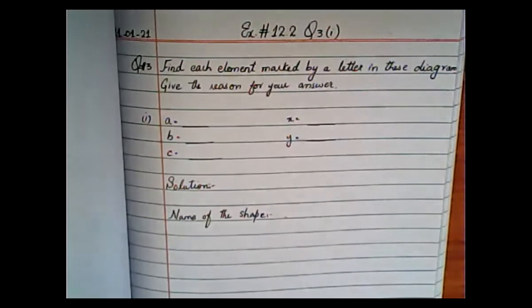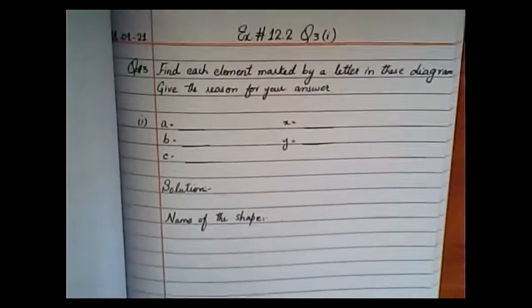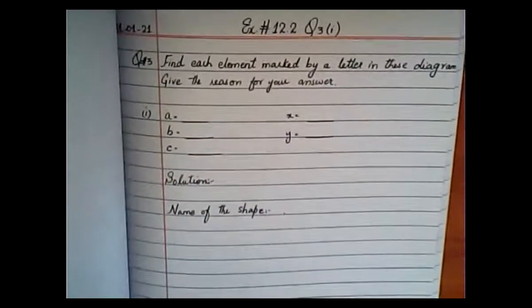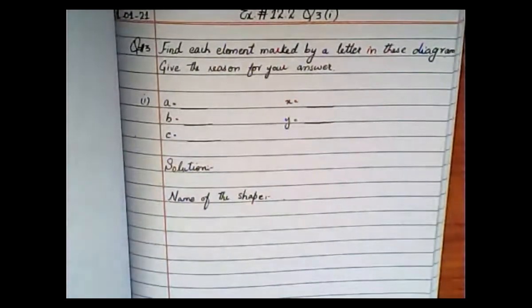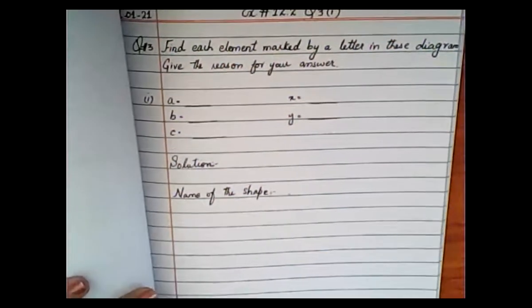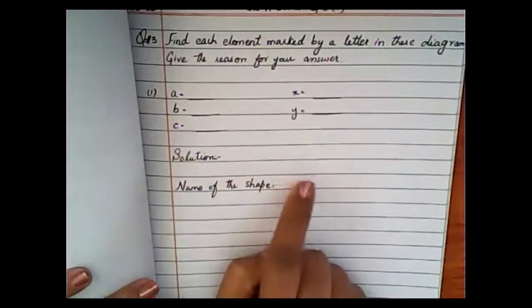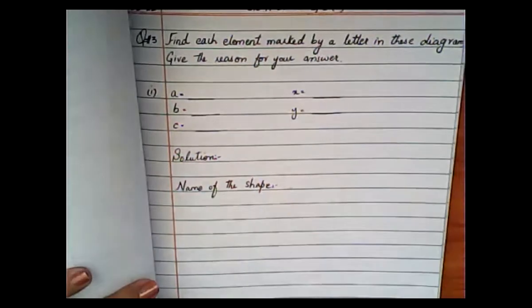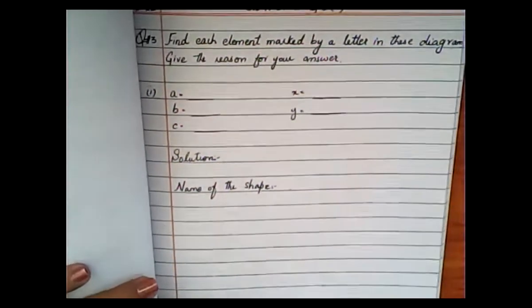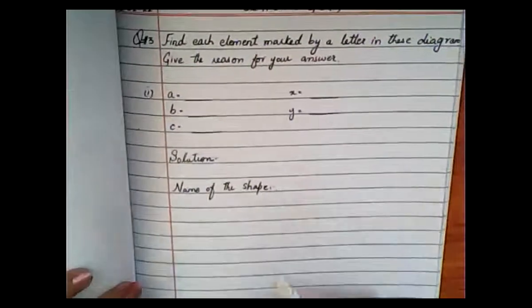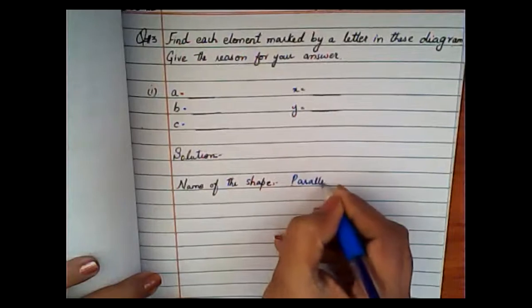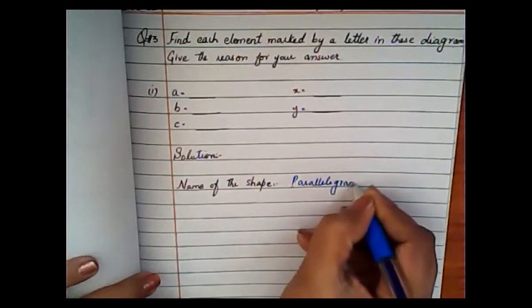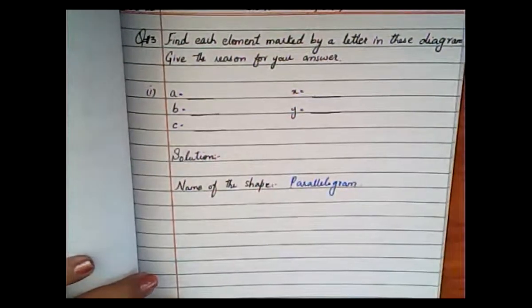Yes, write down the name of the shape. Yes, write down the name of the shape here, everyone. In your copy, write down the name of the shape. What is the name of the shape? You will write down here. Parallelogram. Yes, you are giving the right answer. Okay. This is a parallelogram. Understand?